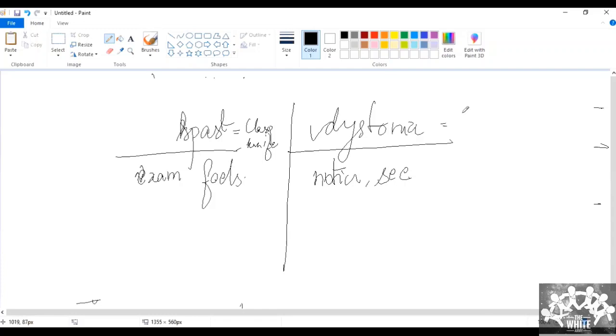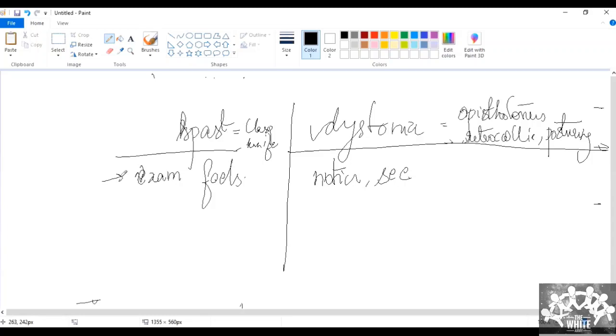Dystonia like hemiballismus, opisthotonus, retrocollis. Have you observed posturing? Posture was normal, sir. See, posturing is also one of the important signs of dystonia. So if the examiner feels it, that is spasticity. If you notice it, that is dystonia.